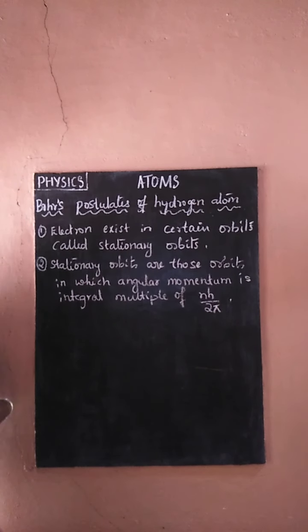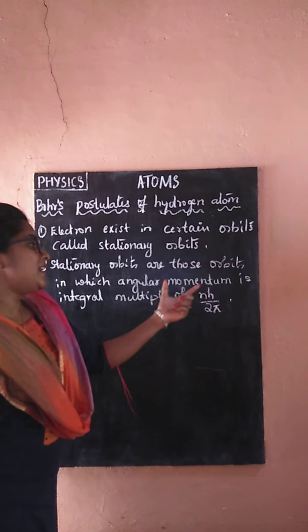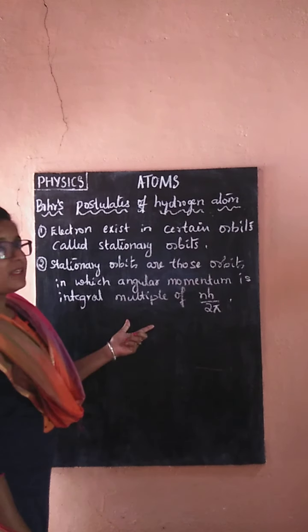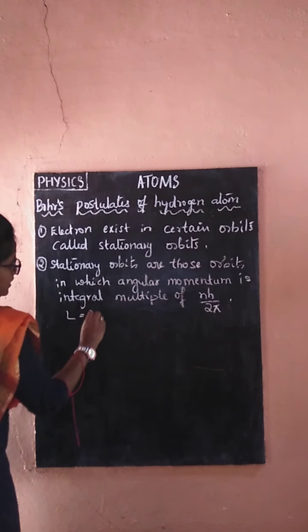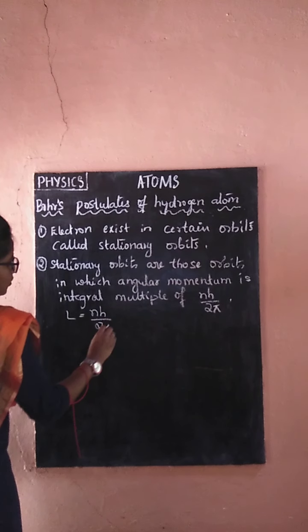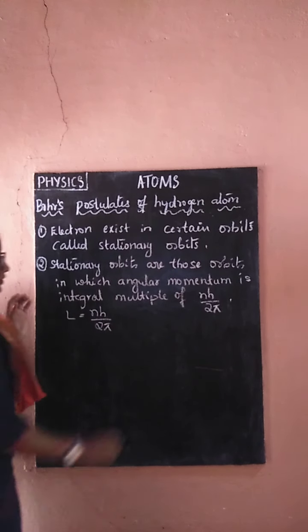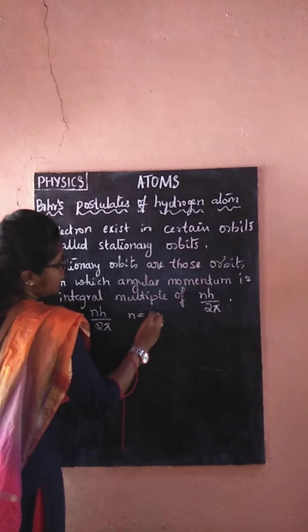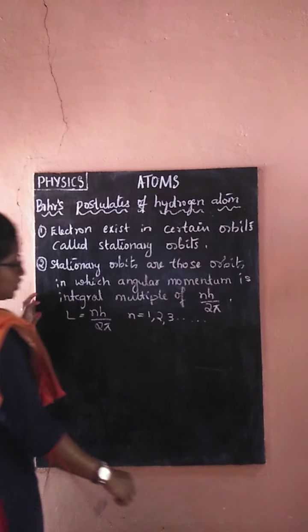Here L is the angular momentum and n is an integer: 1, 2, 3 and so on.